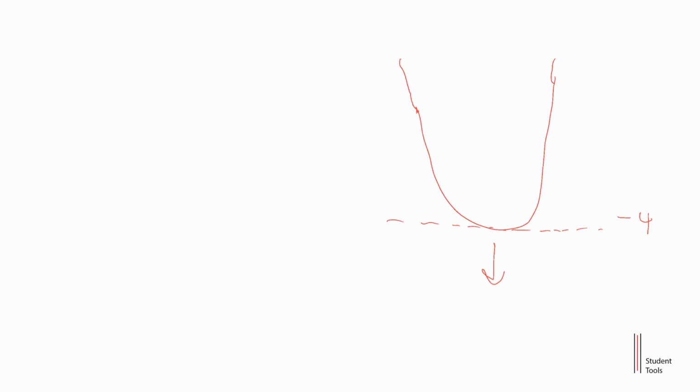So that means this graph has a range which is greater than this -4. So therefore y is greater than or equal to -4, because it will not go further down from -4. That is just how we describe the range of f in this situation.